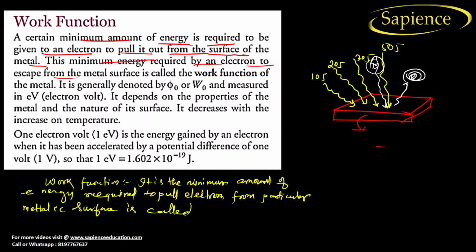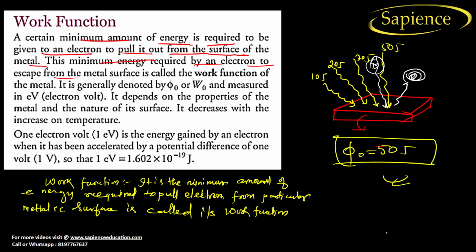Here phi naught denotes the work function. So we can say that 50 joule is the work function of this metallic surface.